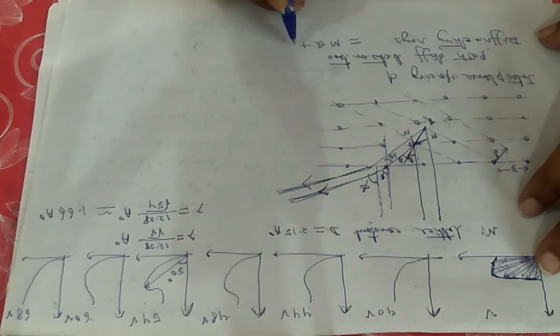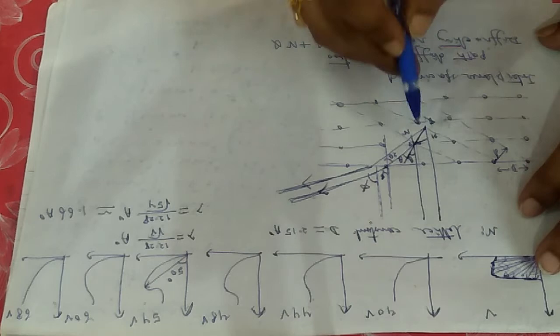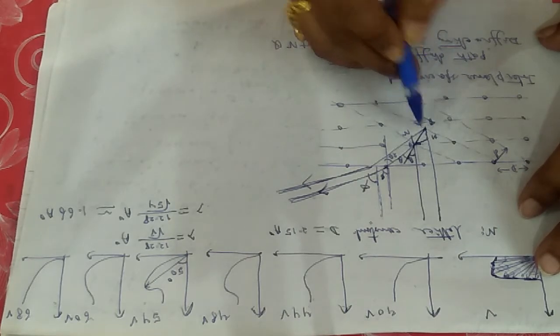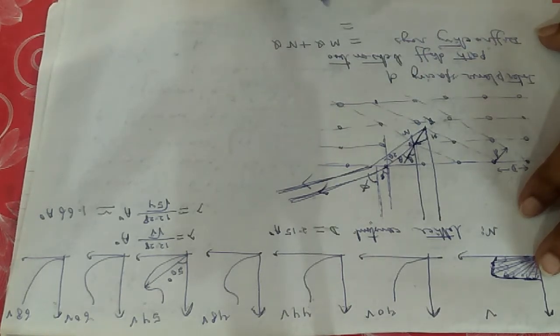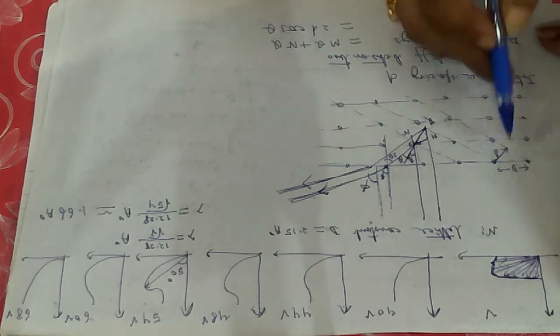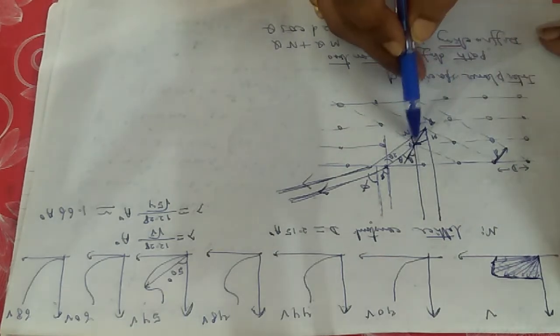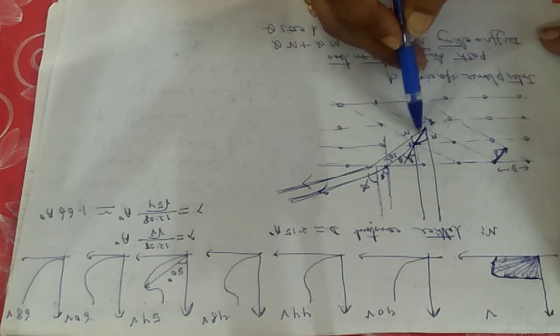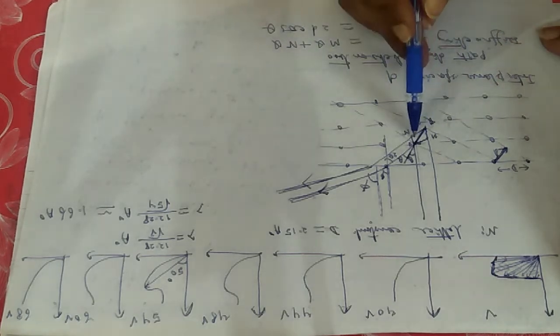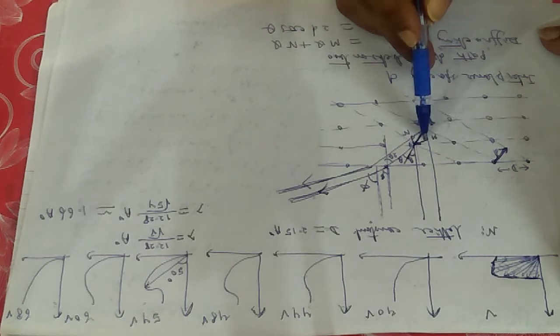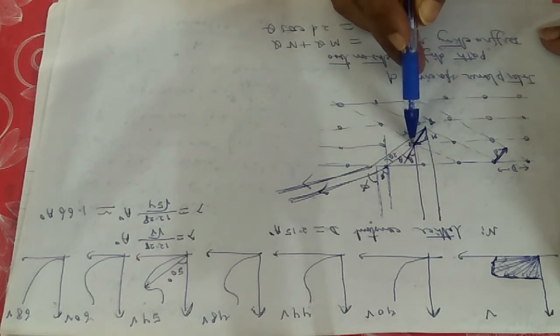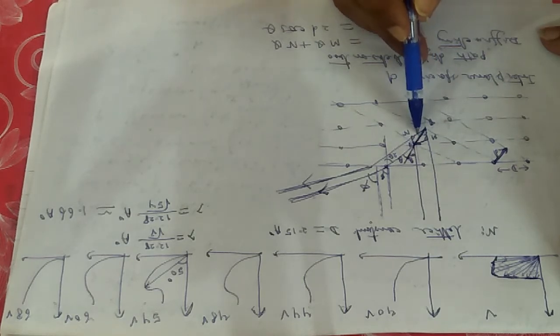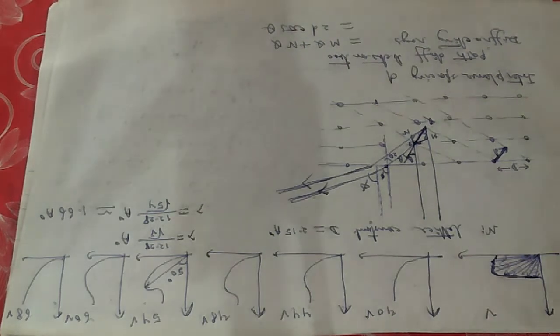MQ plus NQ. So I have to calculate this value only, and from simple geometry you can always write it as twice d cos of theta, because this is a d and this should be also d, as this interplanar spacing is small d. Of these two triangles this angle is 90 degree. You know the value of d, as this is theta and this is theta. From simple geometry you can easily write it.